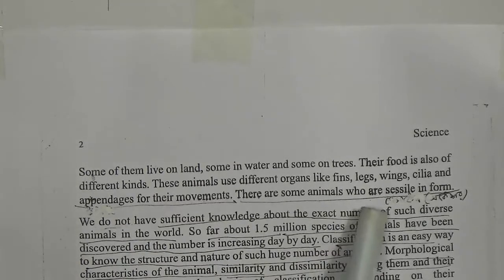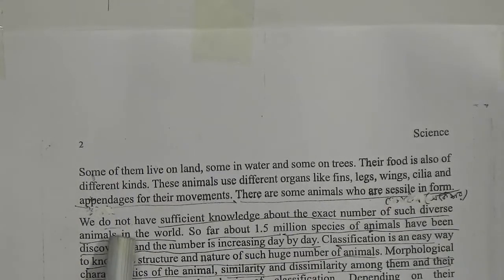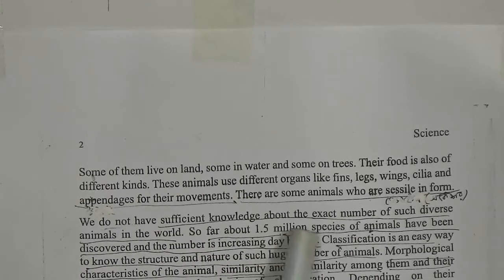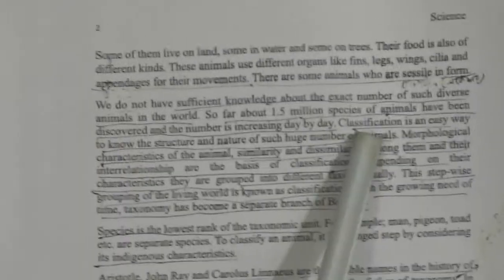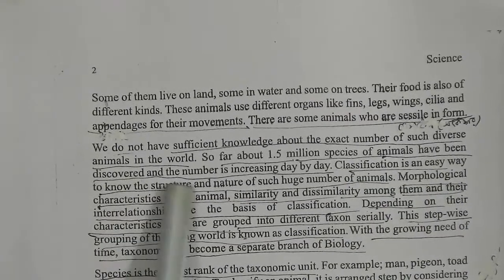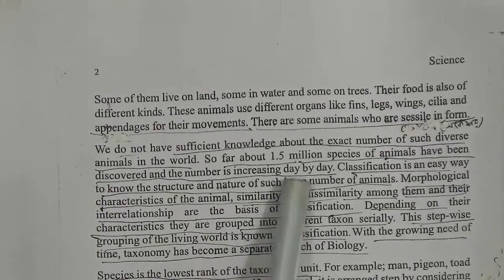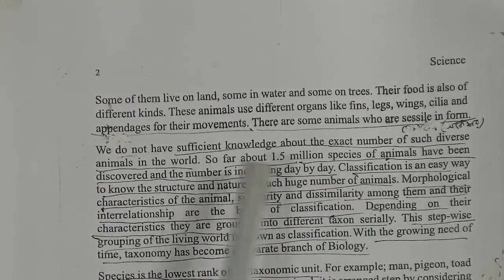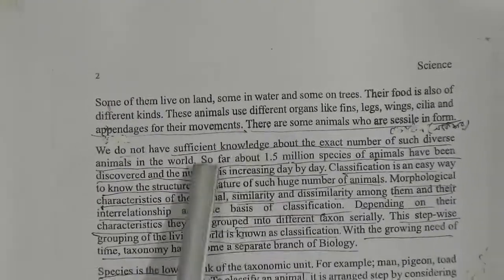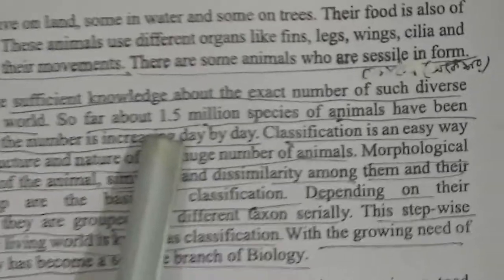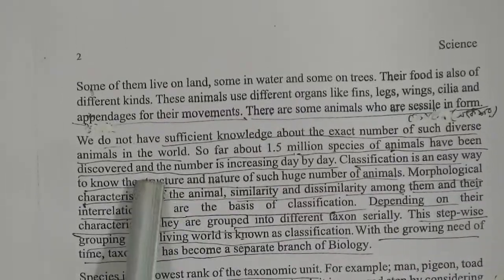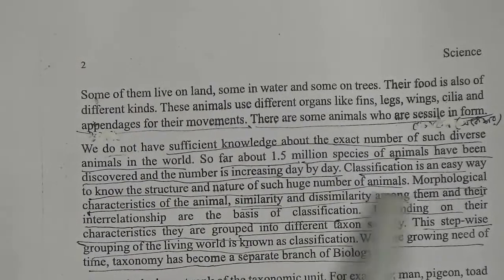There are some animals which are sessile in form. We do not have sufficient knowledge about the exact number of such diverse animals in the world. So far, about 1.5 million species of animals have been discovered, and the number is increasing day by day. So, my dear students, you have to underline this line, it is an important MCQ. About 1.5 million species of animals have been discovered and the number is increasing day by day.